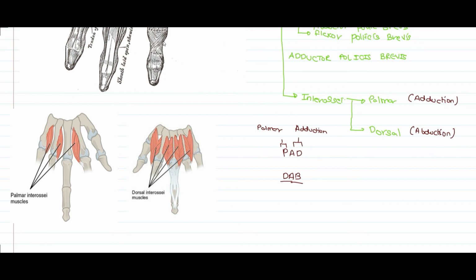The palmar intraossei muscles are single unipennate muscle fibers which are present sometimes 3 and sometimes 4 in number. So usually we have the palmar intraossei present near the little finger, the ring finger, and the index finger, whereas in case of dorsal intraossei we have 4 dorsal intraossei, that is, first originating between the thumb and the index finger, the second between the index and the middle finger, the third between the middle finger and the ring finger, and the fourth between the ring finger and the little finger.